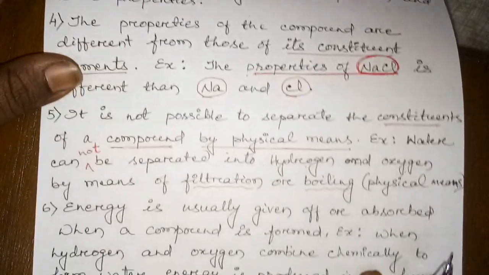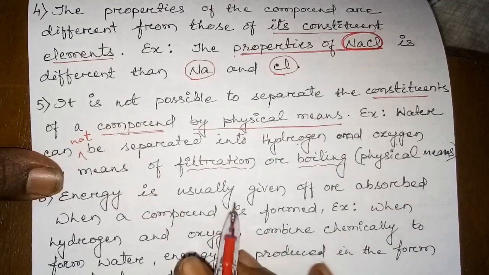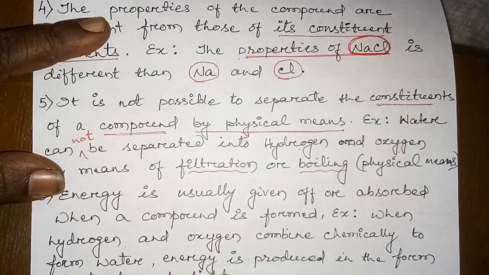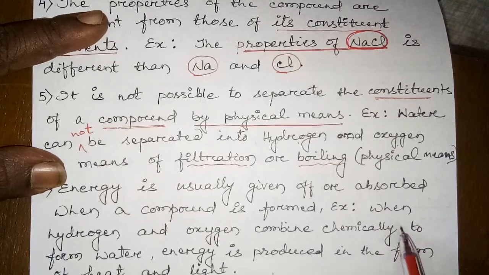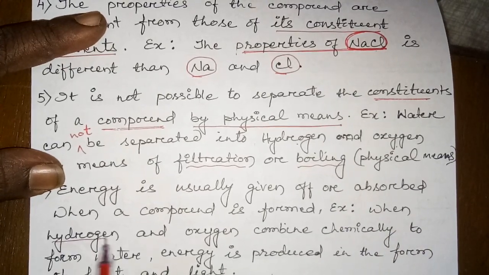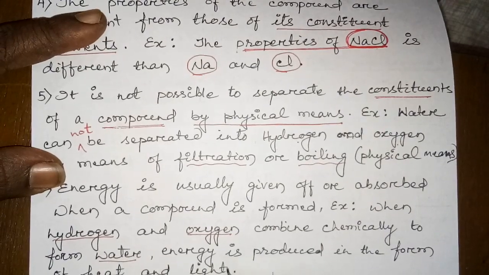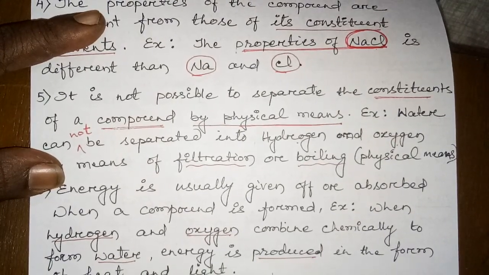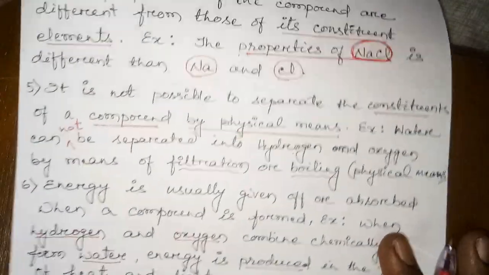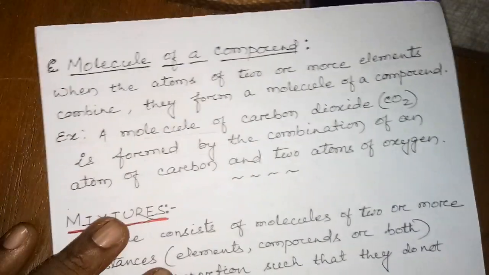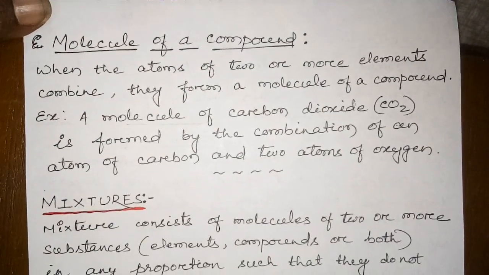Okay, the next one is, energy is usually given off or absorbed when a compound is formed. As an example, again I am taking water. When hydrogen and oxygen combine chemically to form water, energy is produced in the form of heat and light. Clear? So these are the characteristics of a compound.